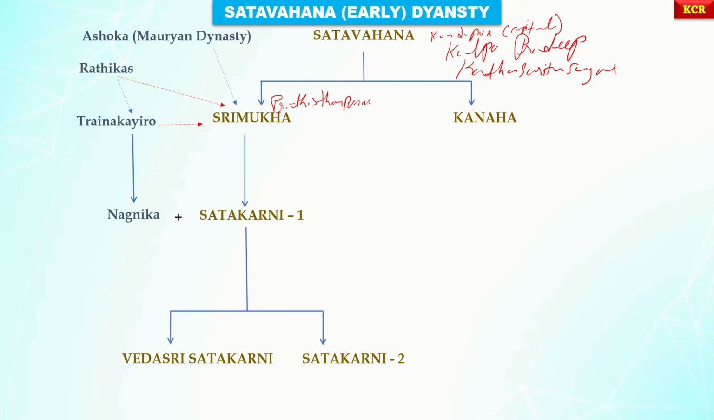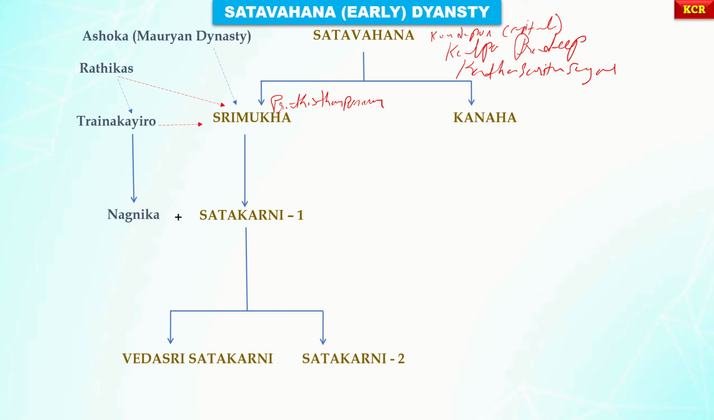Prathisthanapuram is the capital. And in the exam, they may ask us how many years this Srimukha ruled this Satavahana kingdom. Please do remember, 23 years. And what religion? The next important point is the religion.